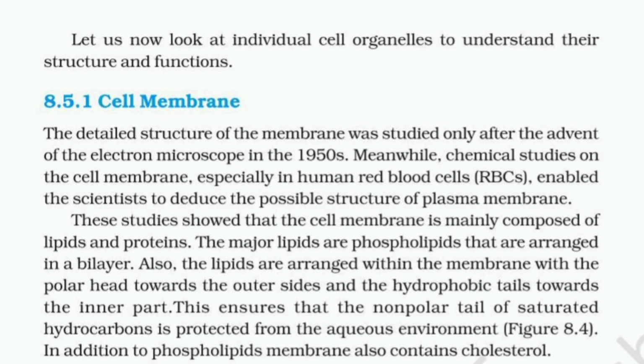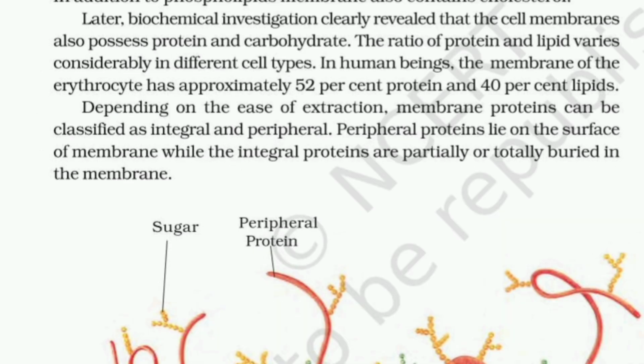Later, biochemical investigation clearly revealed that the cell membranes also possess proteins and carbohydrates. The ratio of the protein and lipids varies considerably in different cell types. In human beings, the membrane of the erythrocyte has approximately 52% proteins and 40% lipids. Depending on the ease of extraction, membrane proteins can be classified as integral and peripheral proteins. Peripheral proteins lie on the surface of the membrane, while the integral proteins are partially or totally buried in the membrane.